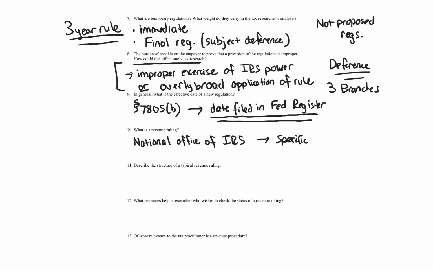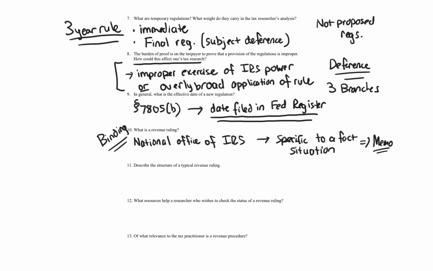So when I say memo, if I ever tell you that, oh, something is structured like a memo, that means it's applied specifically to a fact situation, like a case. So think of it like case law. So it's a memo format where you have the facts, issue, analysis, and conclusion. A taxpayer usually submits a revenue ruling, but not always the case. Revenue rulings can come from the national office, and they create hypothetical situations to encompass multiple cases. Most revenue rulings indicate how the IRS will treat a given taxpayer's transaction, and that is why they are indeed binding if they apply to a taxpayer in terms of the rules and whatnot.